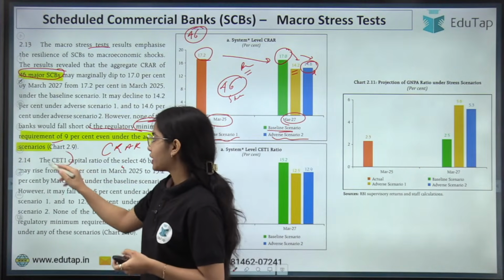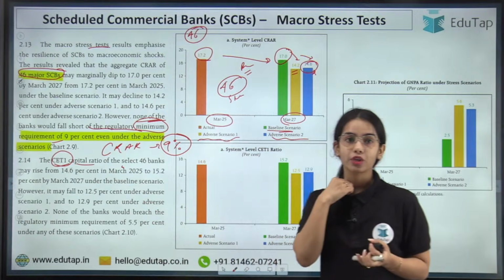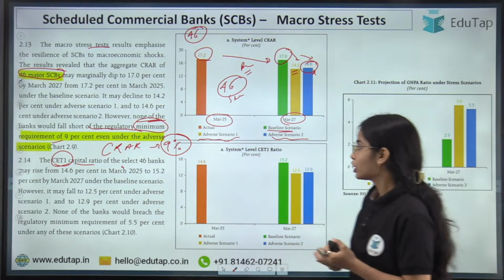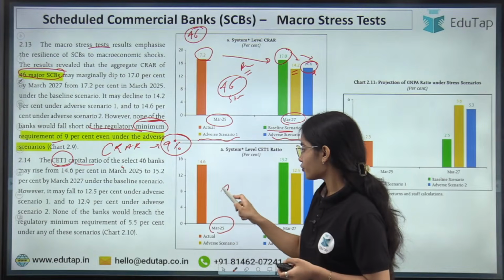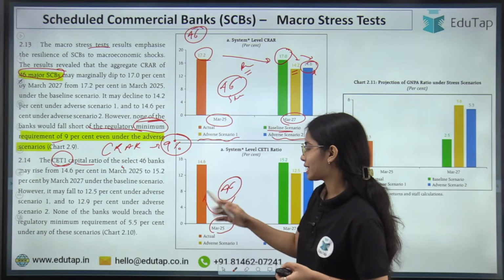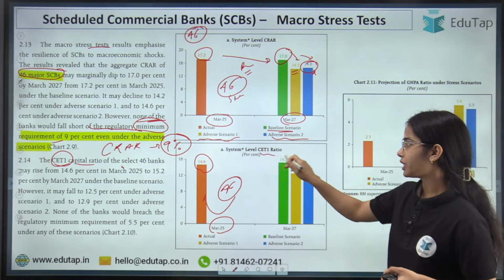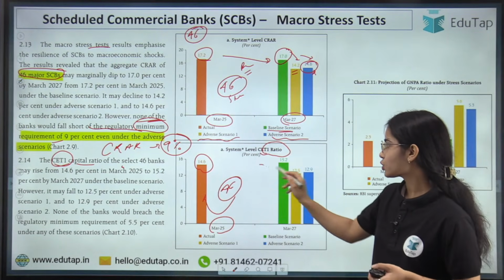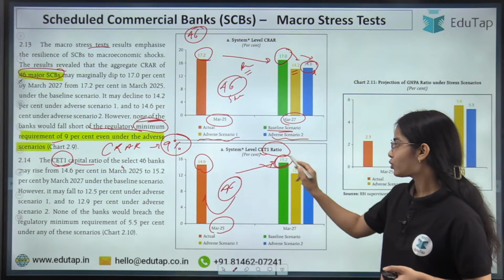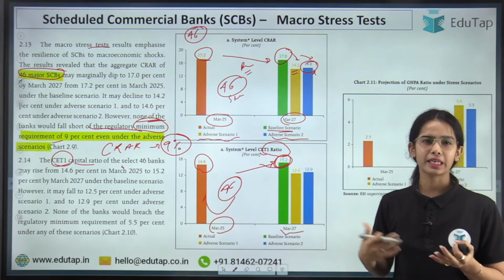In the case of common equity tier 1 capital, that is the most liquid kind of capital that the banks have, the 46 banks currently have a common equity tier 1 ratio of 14.6%, which will increase to 15.2% by March 2027 in the baseline normal scenario.